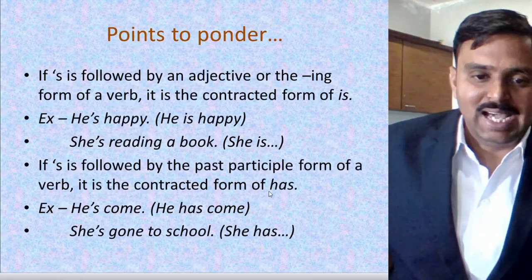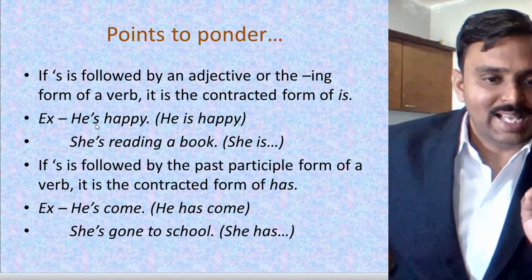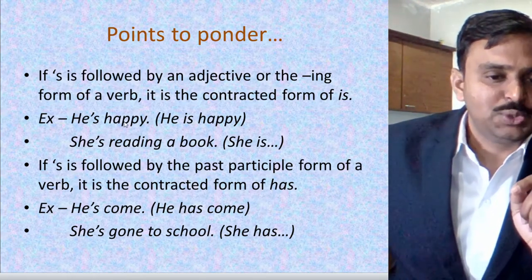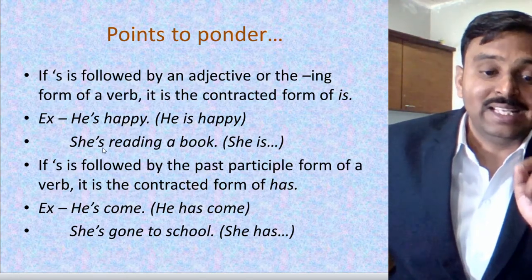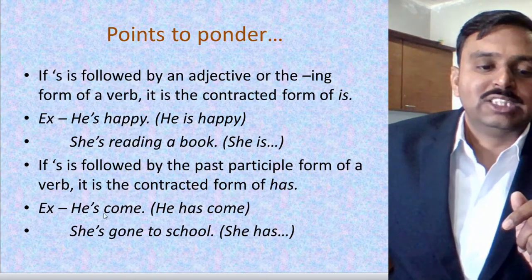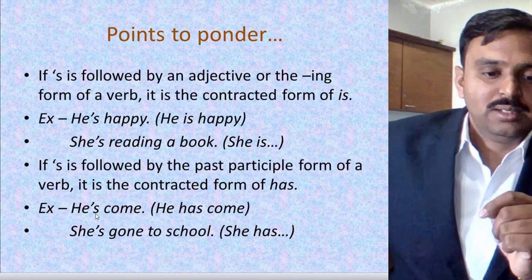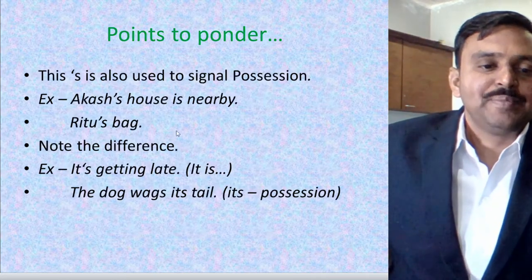If you are using 's, then after the s you must use an adjective or an ing verb form. If that is there, it means it will be is. And if there is a V3 form like come and gone, this will be has. Okay. And after that we have the next rule, which is very important.